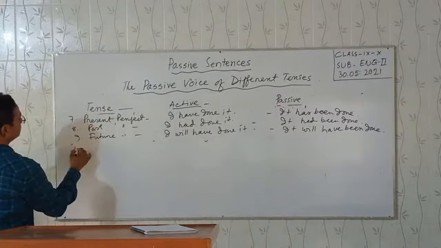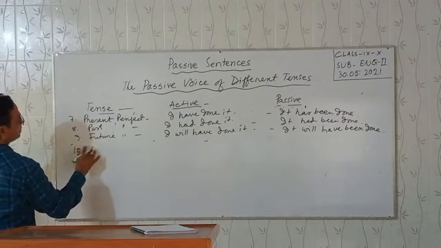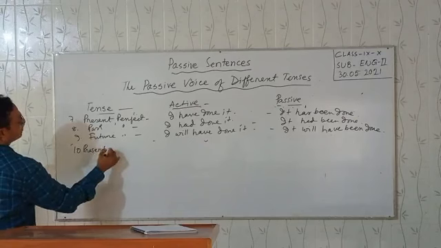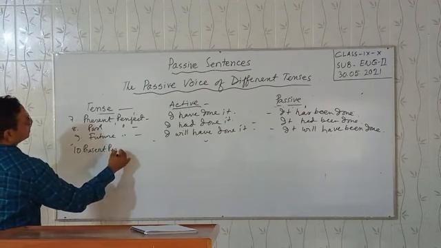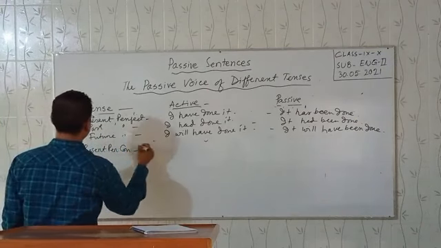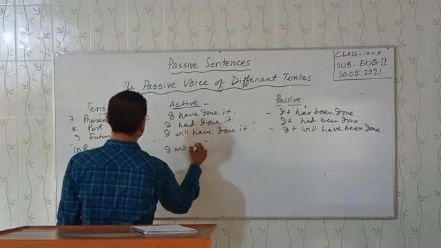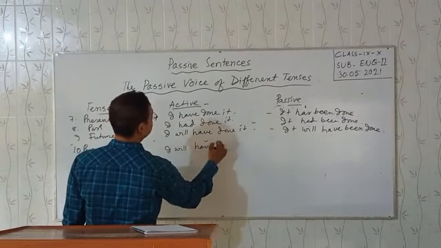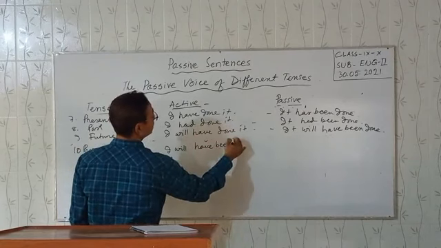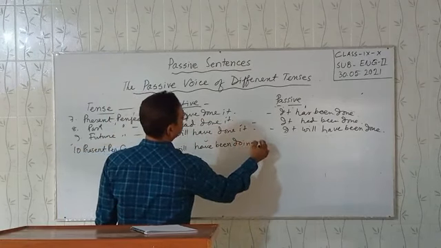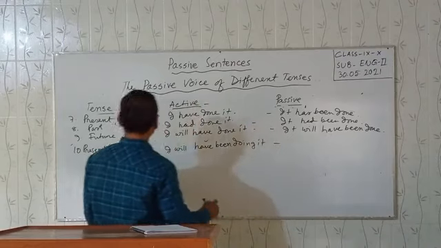Number 10, present perfect continuous. I will have been doing it. Look at the board.